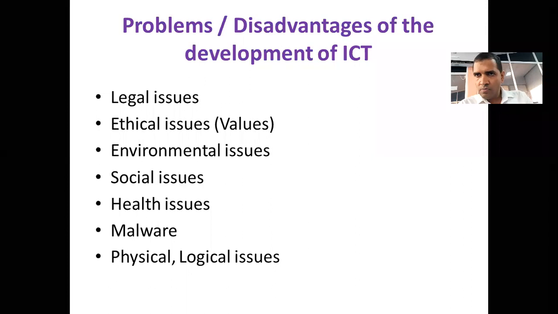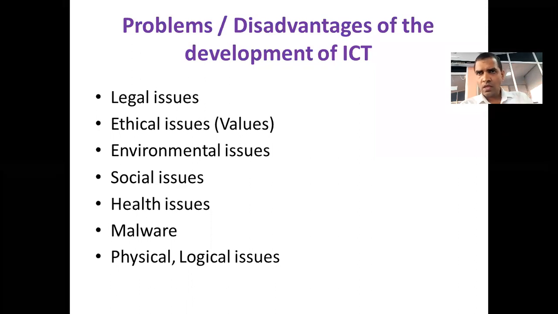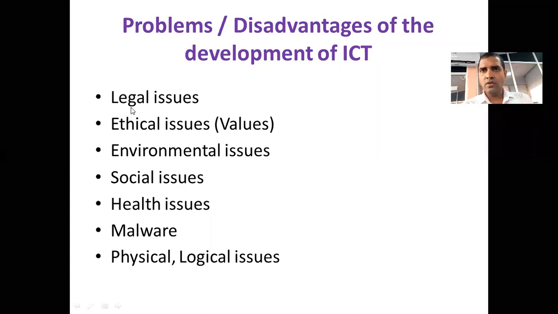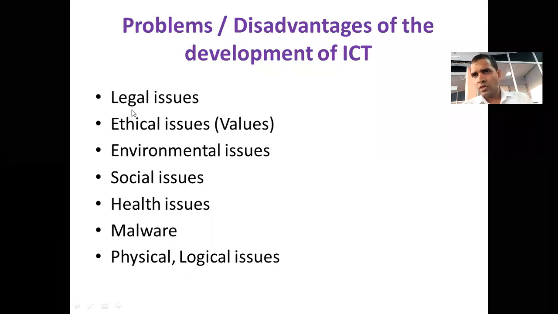Take all these issues as, look here, legal issues. When ICT is improved, we have some issues related to legal, related to laws. So we disobey some rules, and we can be punished by the court, right? We will discuss those issues. This is not the issue, this is the category, the title of the issue. There may be some issues which can be categorized as legal issues. I will name them one by one a little later. So this is the first type of issue, called legal issue.